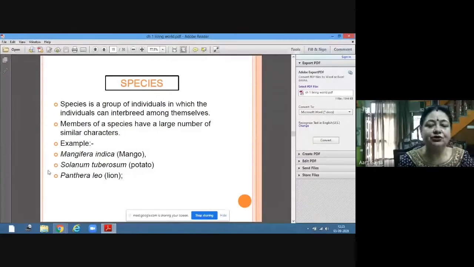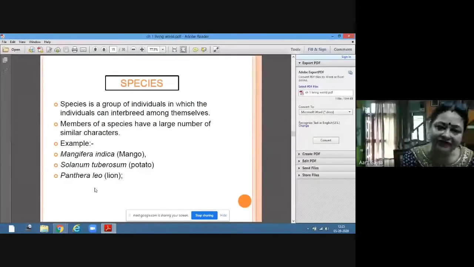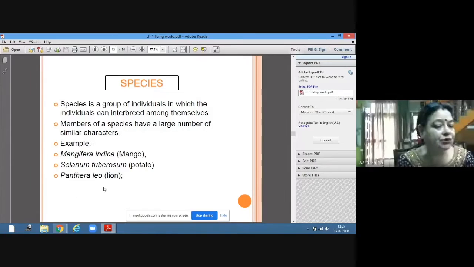Mango, potato, lion, they all are having similar characteristics and they all are capable of interbreeding amongst themselves. Mango is capable of interbreeding with mango only. Potato is capable of interbreeding with potato only. Lion is capable of interbreeding with lioness only. So this is the criteria for defining species.